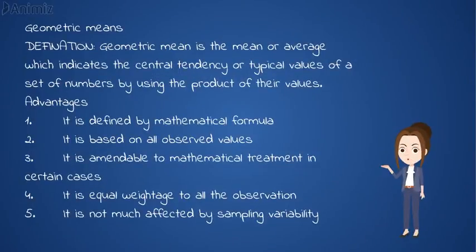Geometric mean. Definition. Geometric mean is the mean or average which indicates the central tendency or typical value of a set of numbers, by using the product of their values. Advantages. 1. It is defined by mathematical formula. 2. It is based on all observed values. 3. It is amenable to mathematical treatment in certain cases. 4. It gives equal weightage to all the observations. 5. It is not much affected by sampling variability.